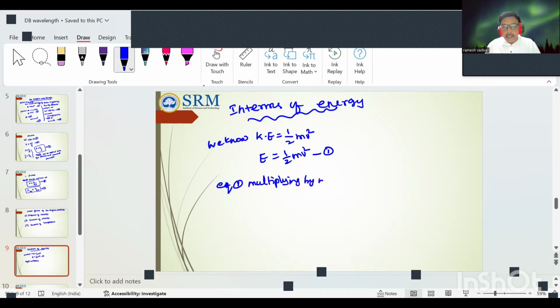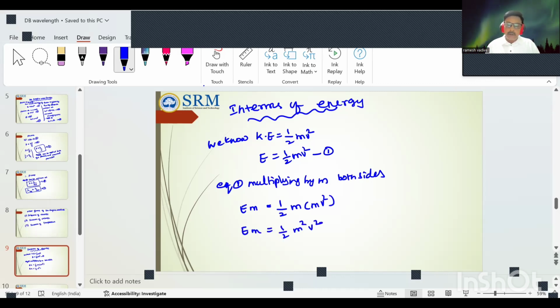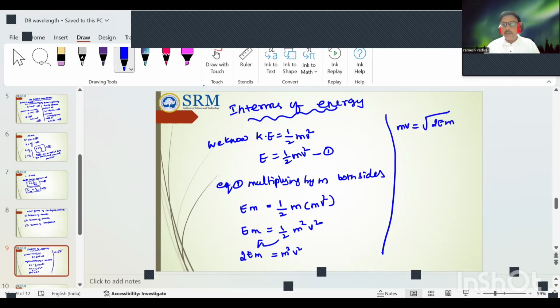Multiplying by m on both sides, therefore, Em is equal to 1 by 2 m into mv square. Therefore, Em is equal to 1 by 2 m square v square. Arranging this equation, 2Em equal to m square v square. This 2 comes to this side, and therefore mv is equal to root of 2Em.